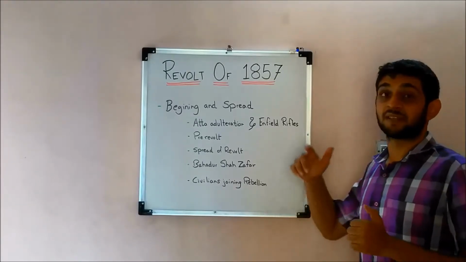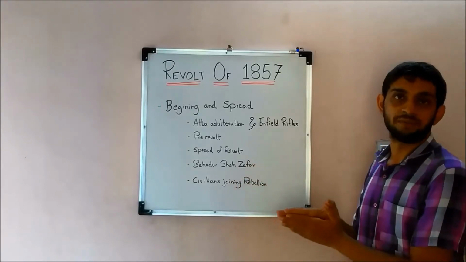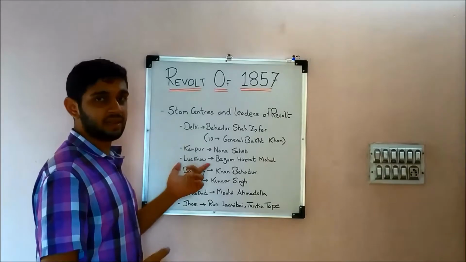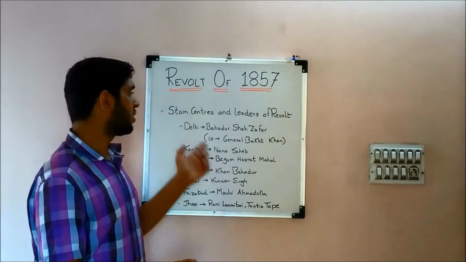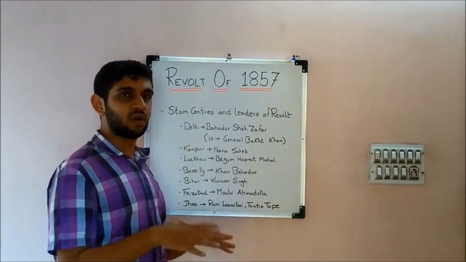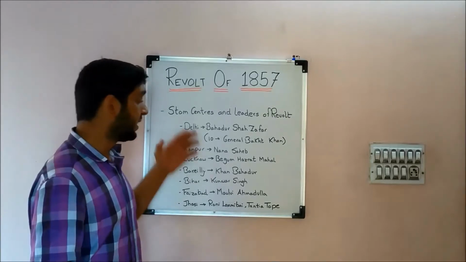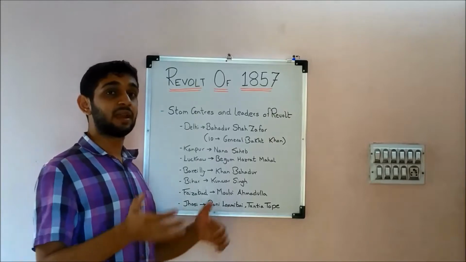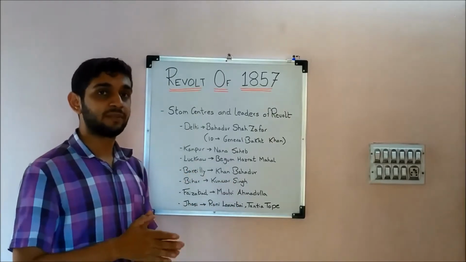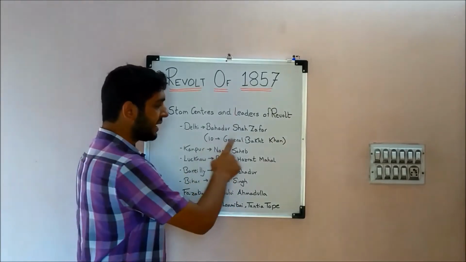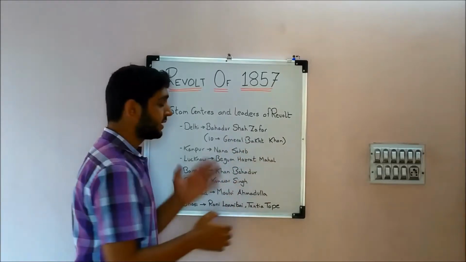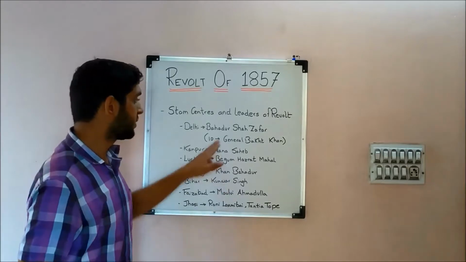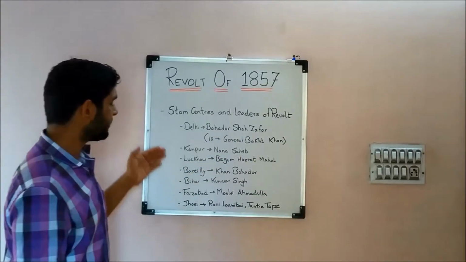So now let's see which were the strong centers of the revolt, the main centers and the leaders. To start with, obviously Delhi, where the nominal head was Bahadur Shah Zafar. He wasn't controlling all the state affairs. It was run by a board of 10 members, 6 of them army men and 4 of them civilians. They were led by General Bakht Khan, who led the Bareilly troops from Bareilly to Delhi.